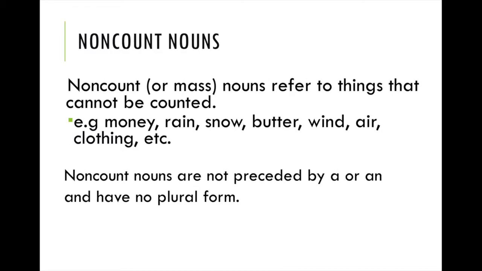Non-count nouns. Non-count or mass nouns refer to things that cannot be counted. For example, money, rain, snow, butter, wind, air, clothing, etc. Non-count nouns are not preceded by a or an and have no plural form.